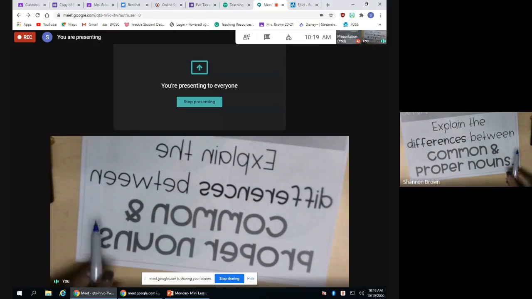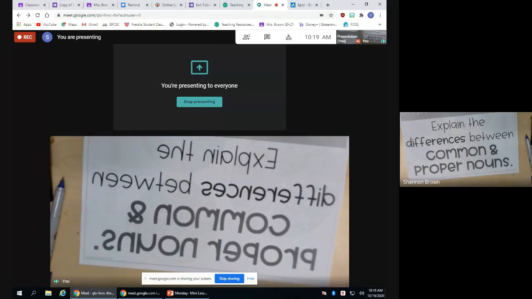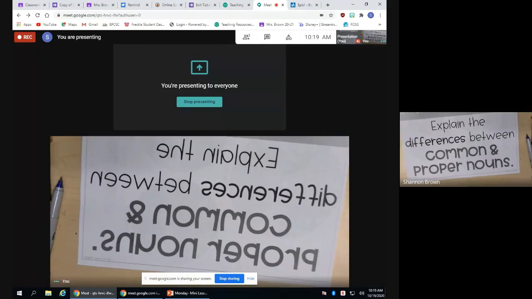The difference between common nouns and proper nouns. So the difference between common noun and proper noun is that common nouns are not capitalized. They are not a specific place. It is a word, and you can create multiple proper nouns from those common nouns. And then proper nouns are capitalized, and they are specific names. All right.